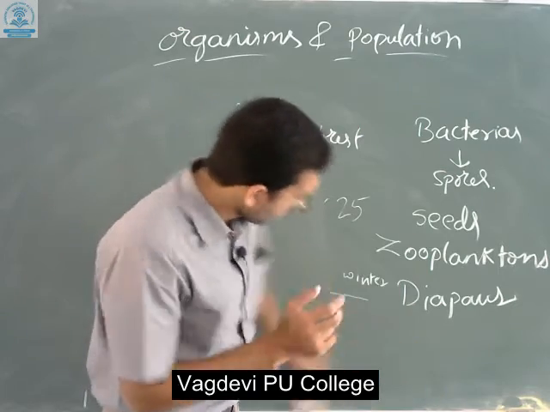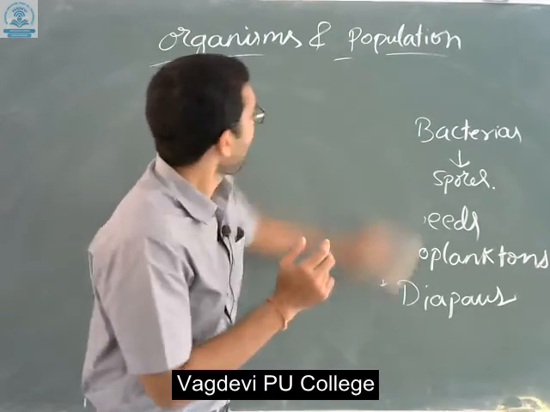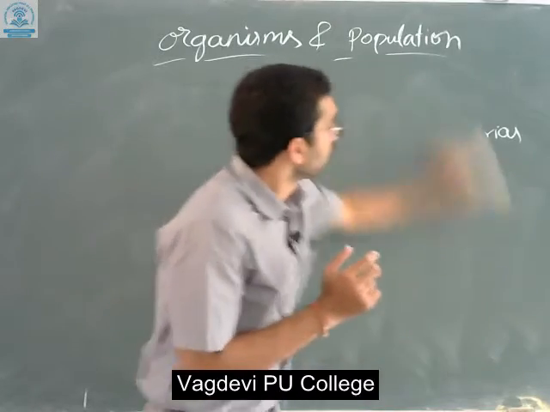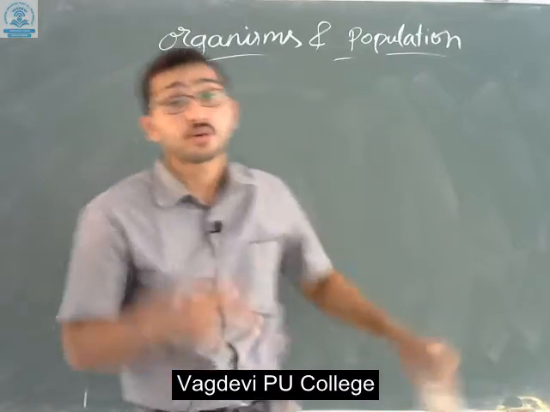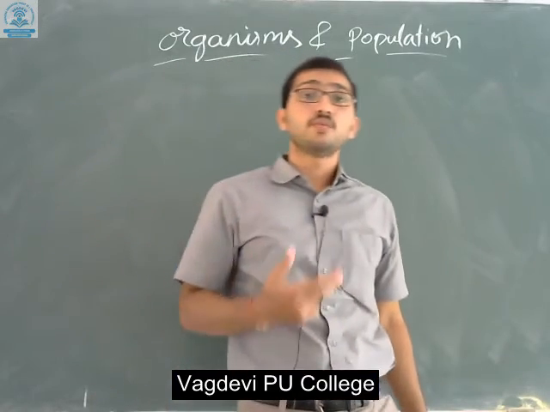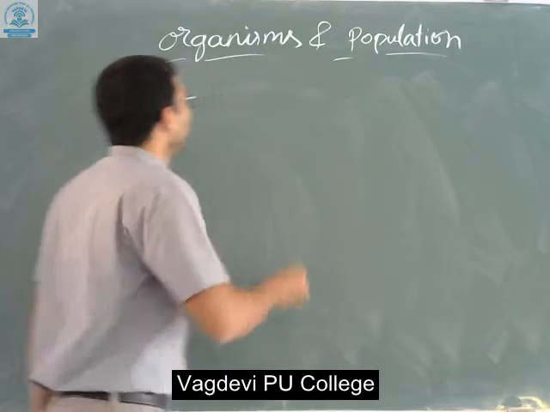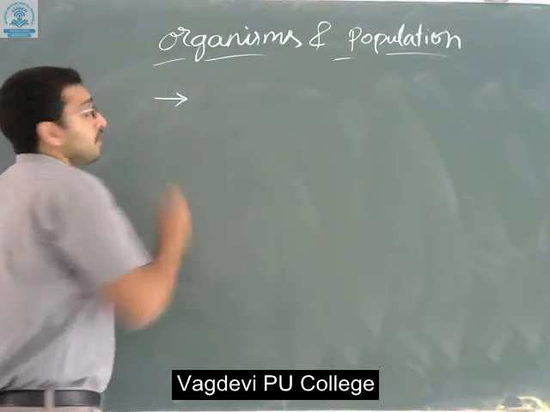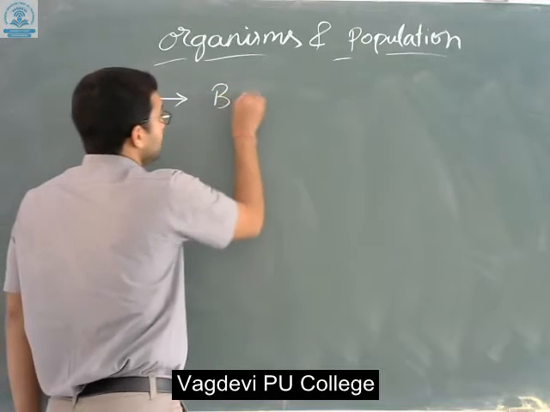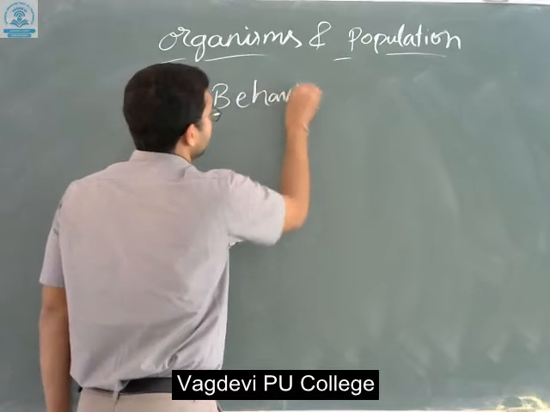Adaptation is an attribute that enables the organisms to produce more number of species. What are the main adaptations included? The major one is behavior.